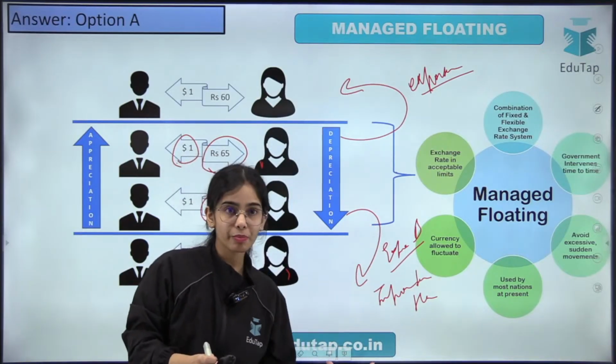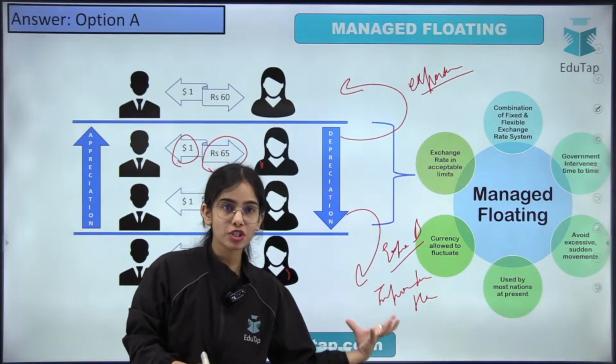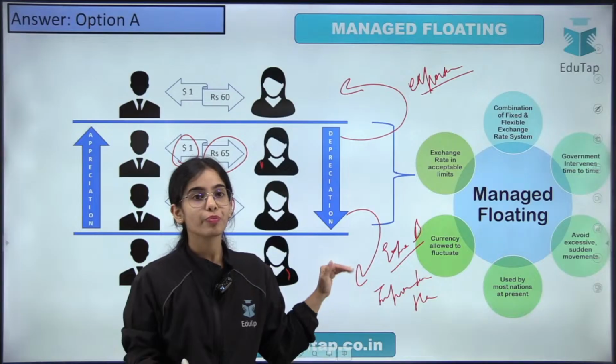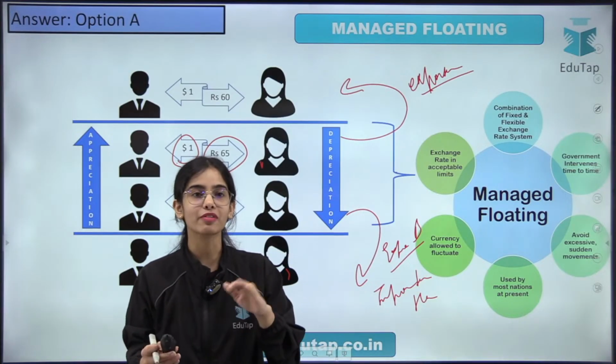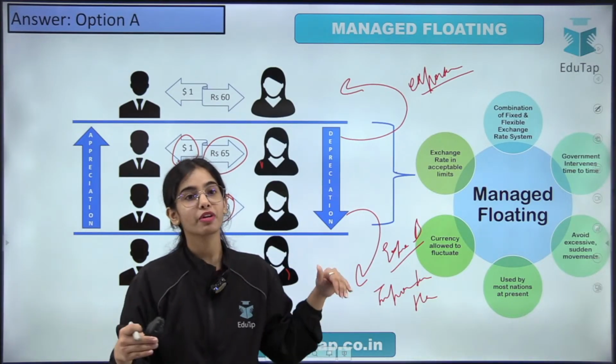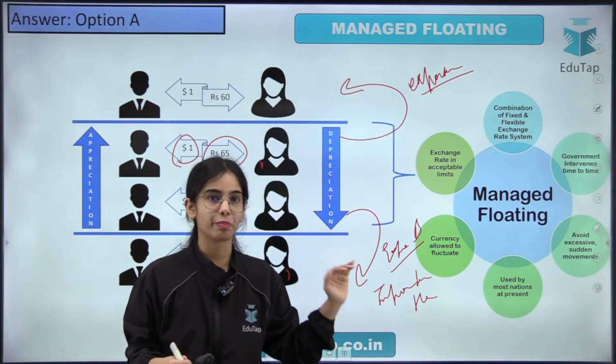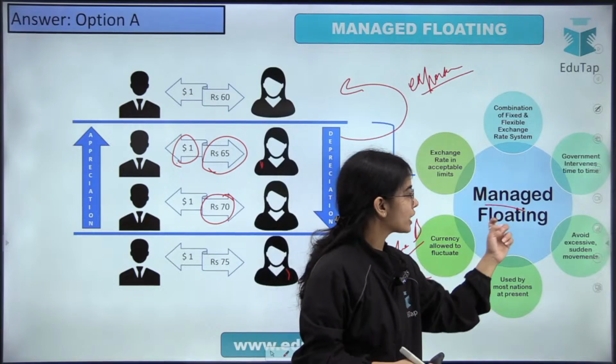If there is too much depreciation of rupees, if there is too much depreciation of our currency, the importers of our country are harmed. So there is a management that happens, that we let the currency fluctuate, but within a range. We do not let it appreciate too much. We do not let it depreciate too much. So there is managed floating in our country.